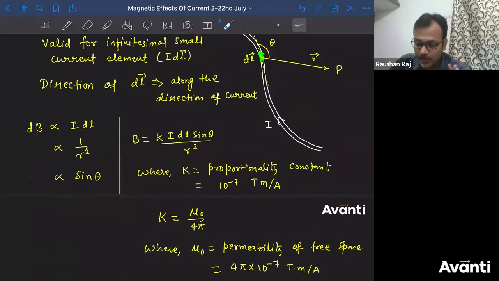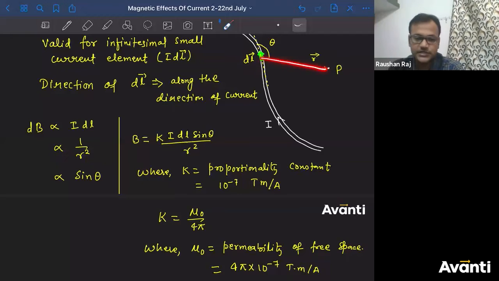So if you ask this DL, where is point P? This DL will point his finger like this. So this is the direction R vector. So with respect to DL, what is the position vector of P? This is the position vector of P.